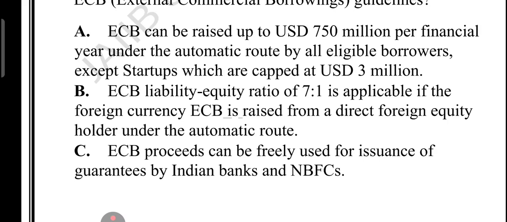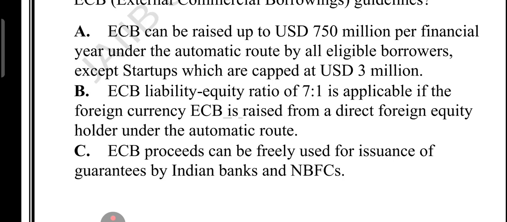For example, if the foreign equity holder has invested 10 crore in equity, they can only give a loan of up to 70 crore in ECB, not more than that. That is called the liability equity ratio. Liability means how much loan they can give. Equity means how much equity they have invested. So this ratio protects the company from being overburdened with loan. So this statement is also correct.